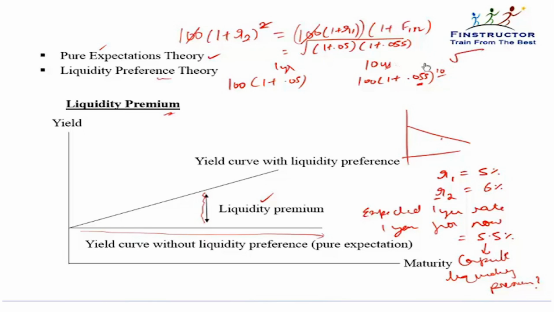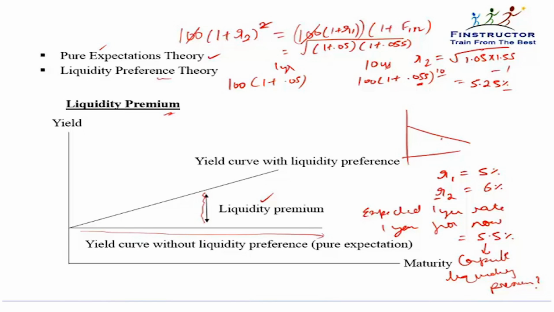It will be the square root of 1.05 into 1.055, minus 1. If pure expectations theory was valid, then if the current rate is 5% and the rate is expected to go up to 5.5%, then the 2-year rate today should have been approximately 5.25%.